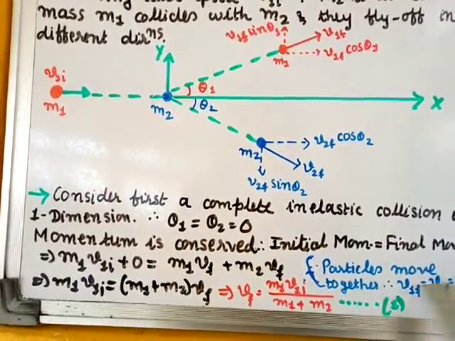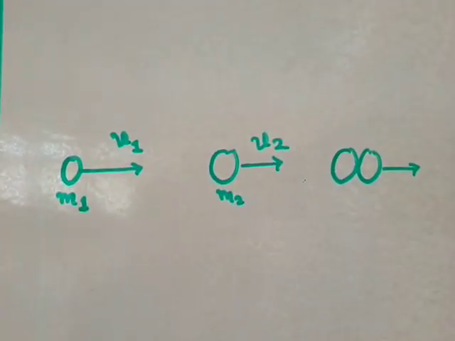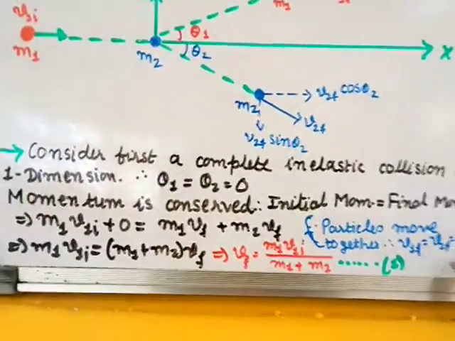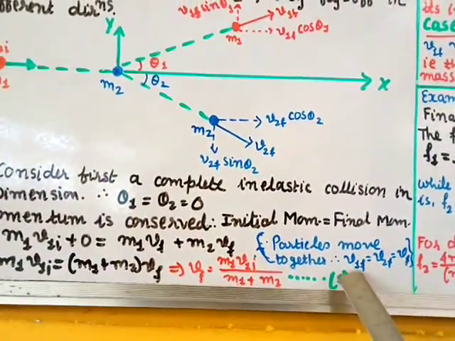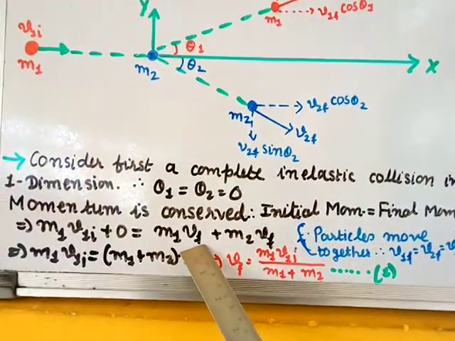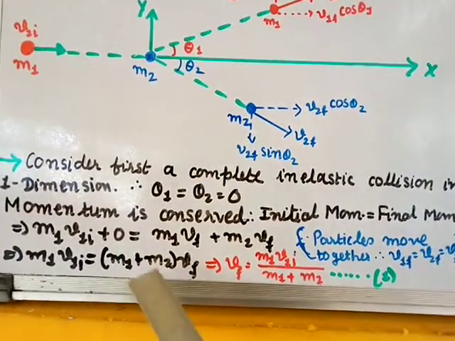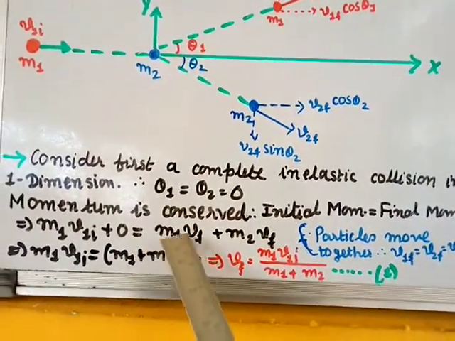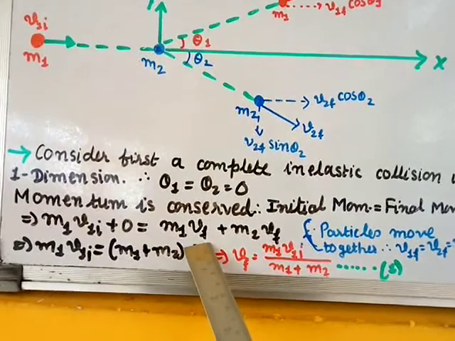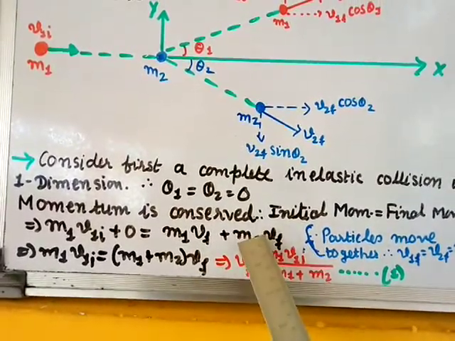Because the particles move together. In one dimension, you can just remember this figure. It is moving together, so the velocity will be the same. So I am taking the final velocity Vf, V1f equal to V2f equal to Vf. Okay, the final velocity. So I have written m1 Vf plus m2 Vf. After the collision, the momentum for the first particle is mass into velocity, that is m1 Vf plus m2 Vf for the second particle.